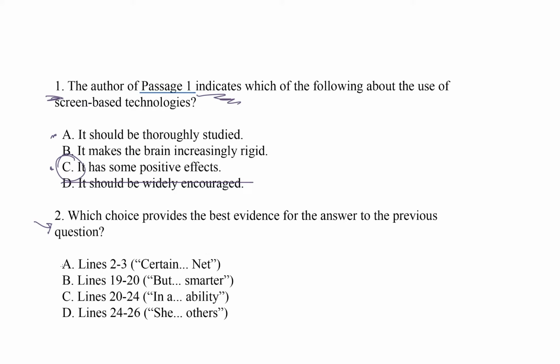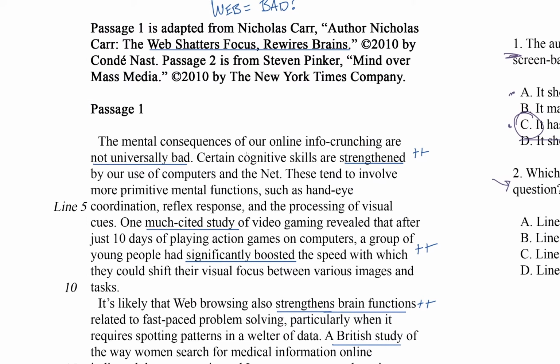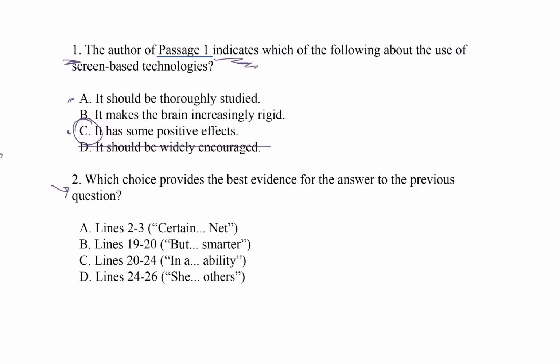Okay, so choice A, lines 2 to 3, starting with certain. Certain cognitive skills are strengthened by our use of computers and the net. This is our answer, right? It matches my answer from the first question. And on test day, I would just circle that and move on. Do you see how fast that can be if you were able to find evidence to support your answer when you were doing the first question?